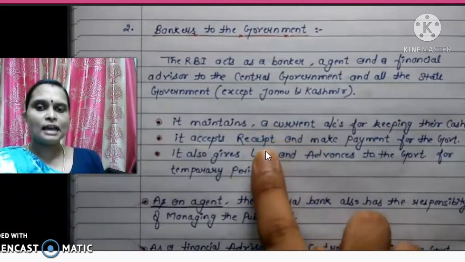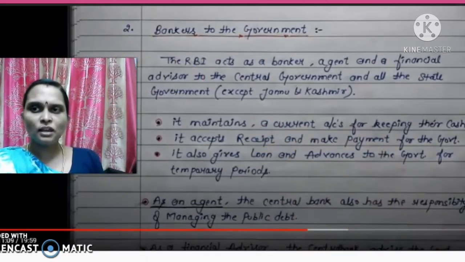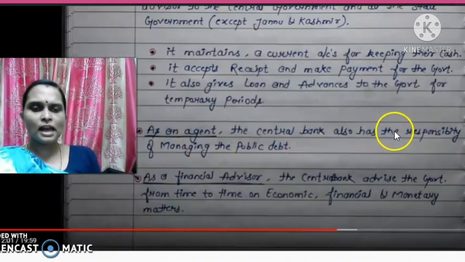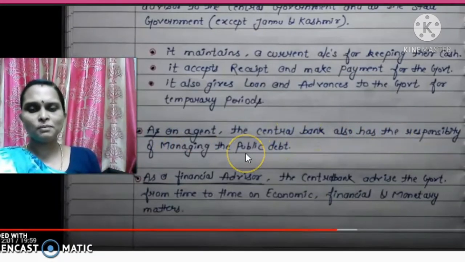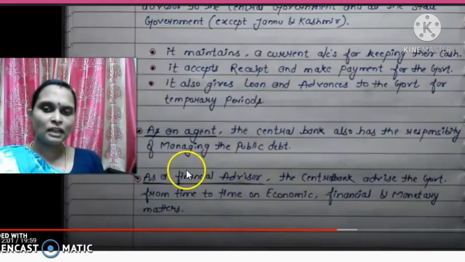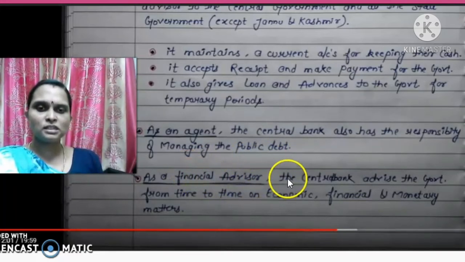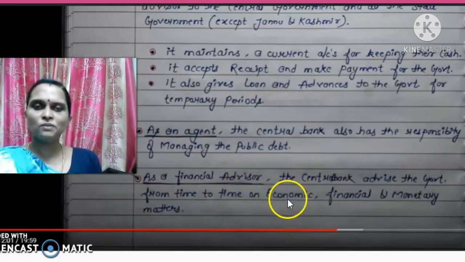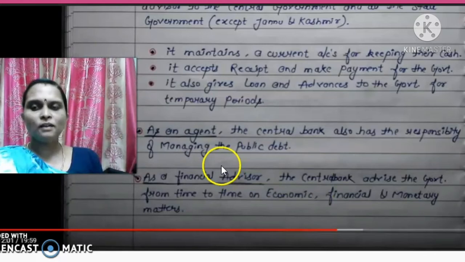Next we are going to see its role as an agent. As an agent, the central bank also has the responsibility of managing the public debt. So the management of public debt is also in the hands of the RBI. Then as a financial advisor, the central bank advises the government from time to time on economic, financial and monetary matters.